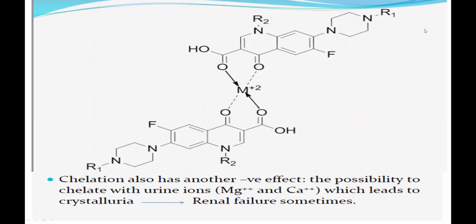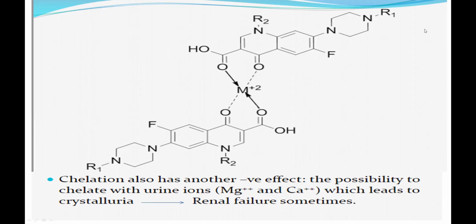So you can see how the chelation is formed. One bond with the metal, another bond with the metal. So this is the complex which is formed. Chelation also has another negative effect, the possibility of chelate formation in urine. So this also leads to the formation of crystalluria.